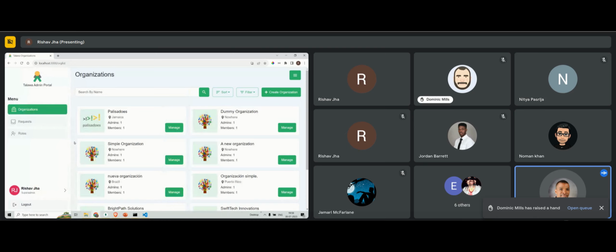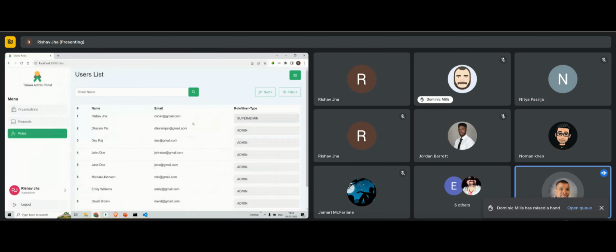The thing that is not apparent is that I know that you have super admin, etc. But with the admin, it's not immediately apparent. For example, we have Dharampal and Devraj. There's no indication as to which organizations they're admins for. They're just admins. And so, how do you assign the admin to a particular organization or otherwise?